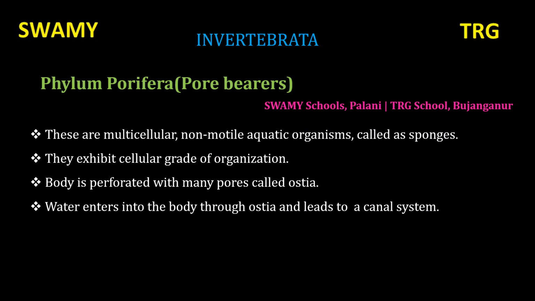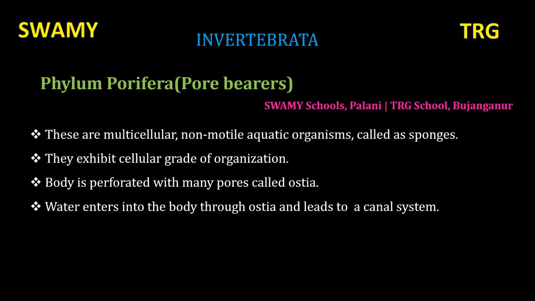You should not change the order of the phyla. It should be in order, like Porifera, Coelenterata, Platyhelminthes, Aschelminthes, Annelida, Arthropoda, Mollusca, Echinodermata and Hemichordata. Let us move on to the first phylum, Porifera.